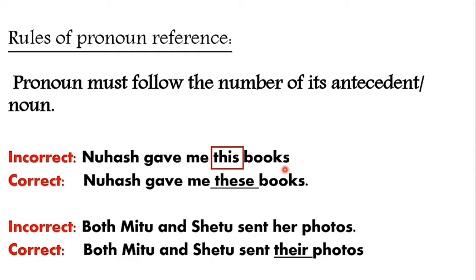In the same way, the next sentence says, both Mitu and Shetu sent her photos. If Mitu and Shetu, two girls, have sent their photos, then her is a wrong pronoun. The correct pronoun should be, both Mitu and Shetu sent their photos.